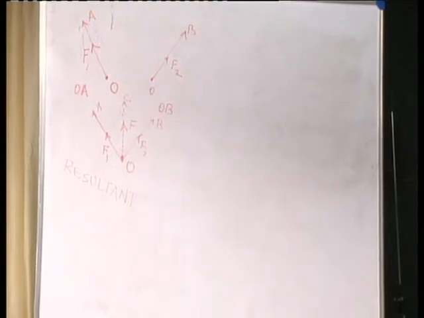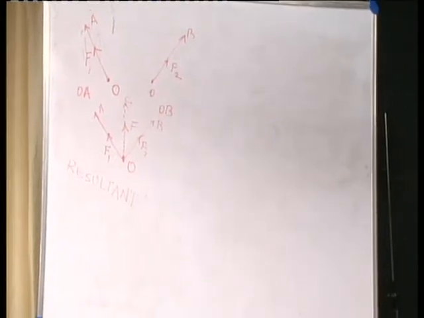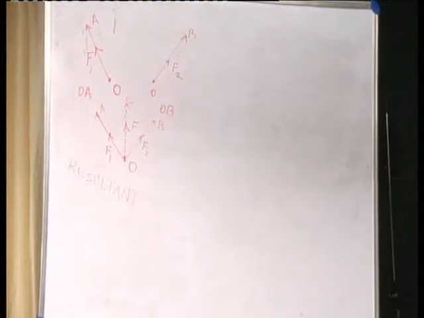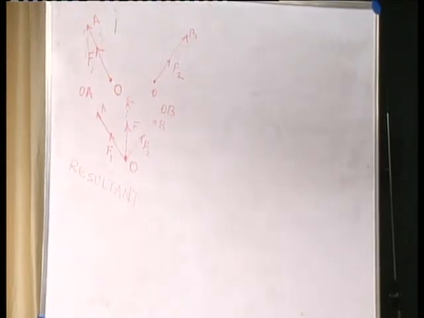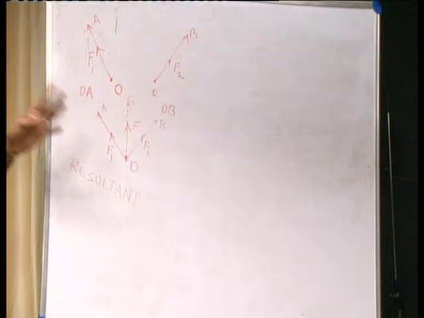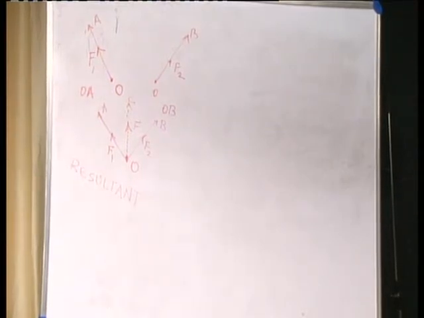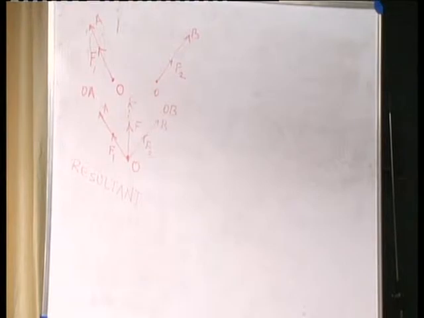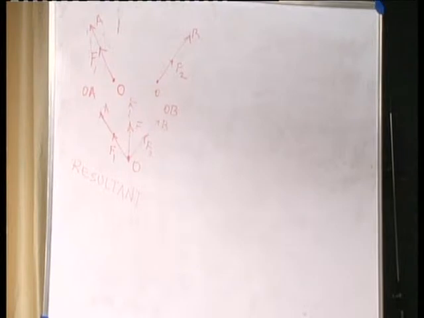In the examination you can expect the question: what is the resultant of a force, or define the resultant of a vector. You simply say the resultant of a force is a single force which gives the combined effect of two or more individual forces. I repeat, a single force which gives the combined effect of two or more individual forces; that force we call the resultant of a force or resultant of a vector.